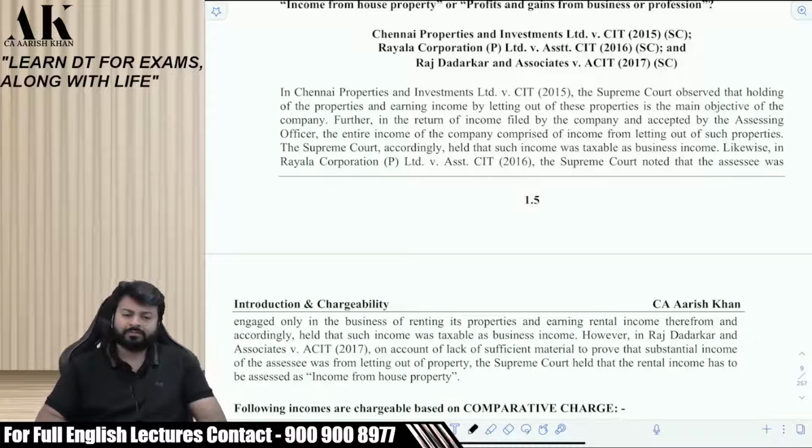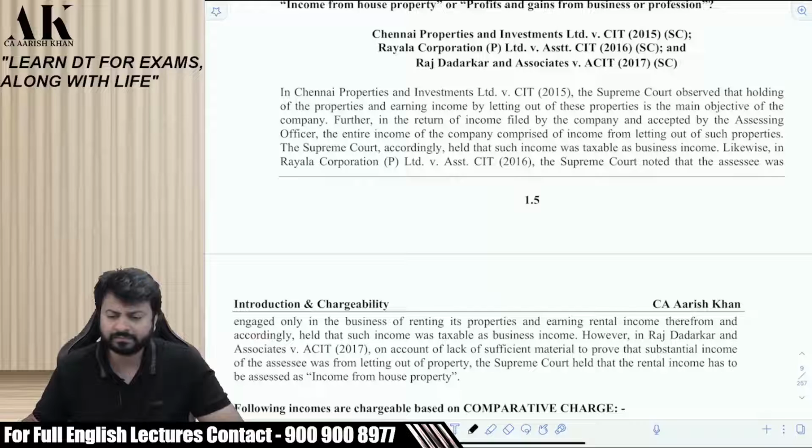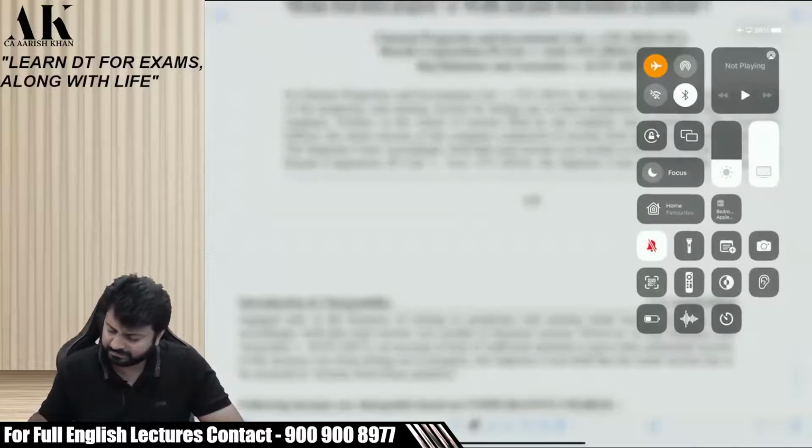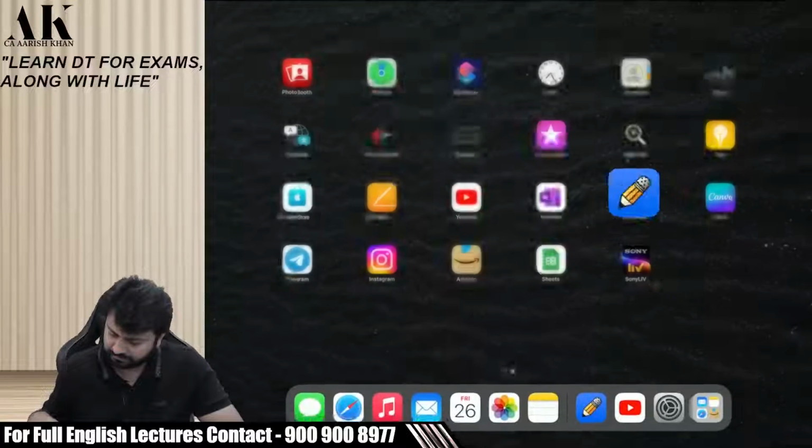Income from house property. So, in the third case, the assessee was not able to prove what? That the substantial income was from letting out. The assessee was doing a lot of activities and one of the activities was letting out. So if you are doing a lot of activities and one of them is letting out, then your letting out income will go where? It will go in what? Please tell. House property. Is it clear? Please tell.